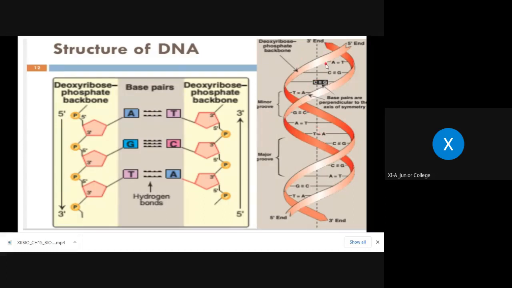Here these are not all shown, only 4 are shown, but one complete turn shows 10 nucleotides.